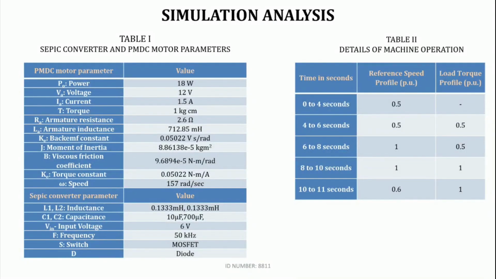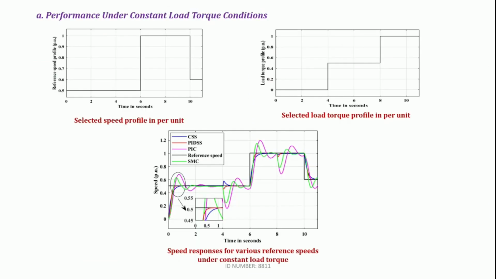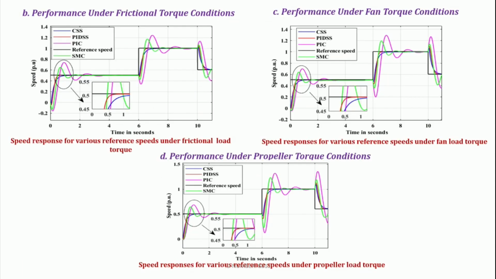Simulation analysis. Table 1 represents the SEPIC converter and PMDC motor parameters. Table 2 represents the details of machine operation. For the selected speed profile in per unit and the selected torque profile in per unit, the speed responses for various speeds under constant load torque are represented here. For the same speed profile and load torque profile, the performance is shown here under frictional load torque conditions, fan torque conditions, propeller torque conditions.